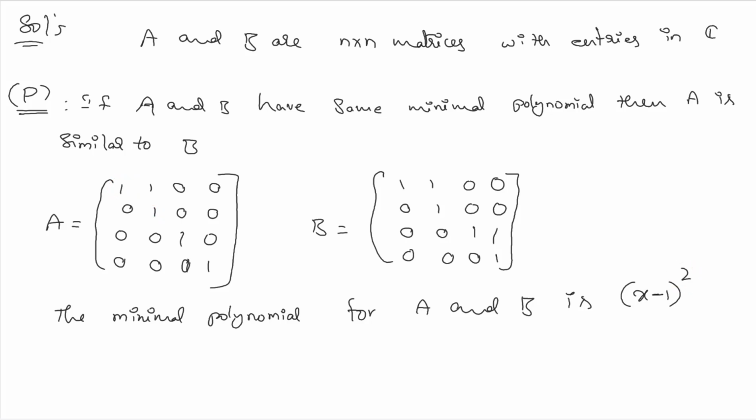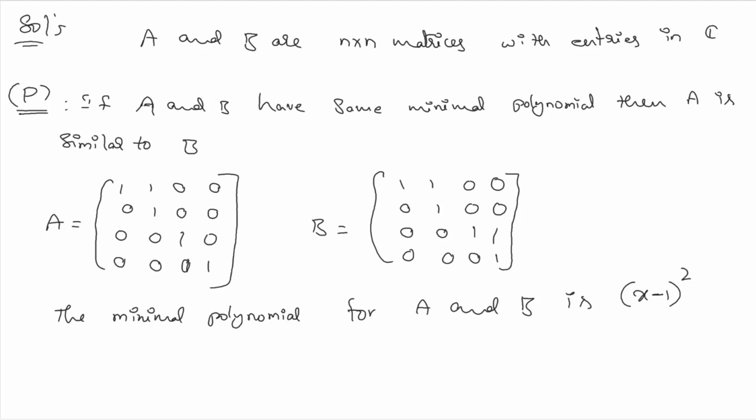That is why the power is 2. The highest order of the Jordan block corresponding to the eigenvalue comes as the power corresponding to that eigenvalue. Here, the other two are Jordan blocks of order 1, but we have the highest block of order 2, so that highest order comes in this power.